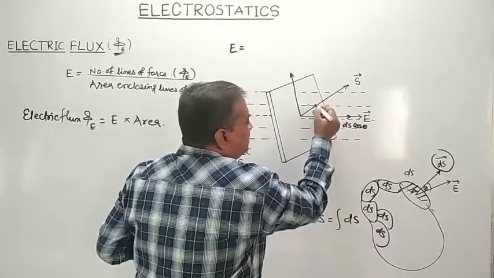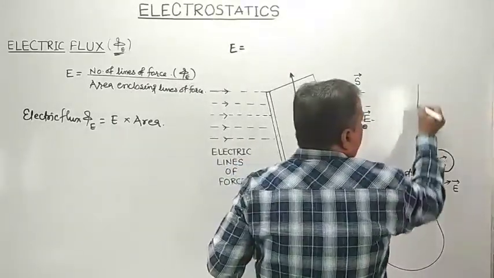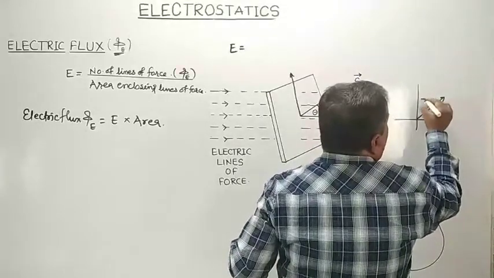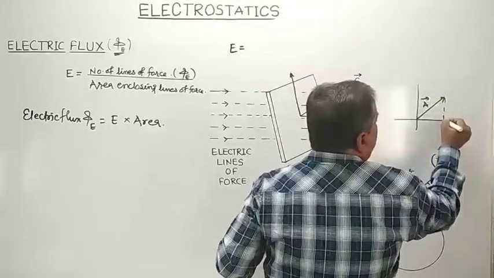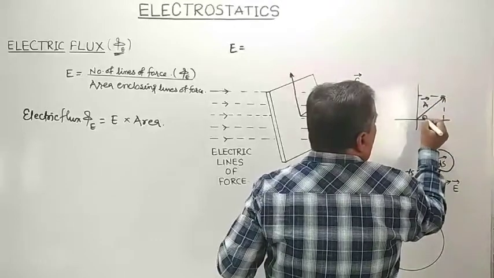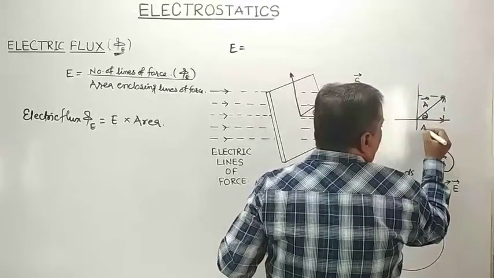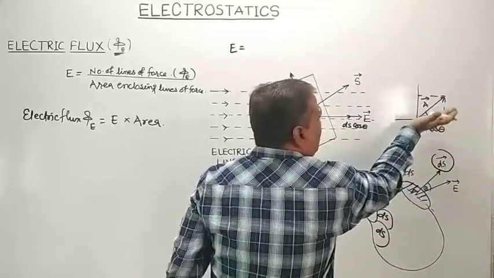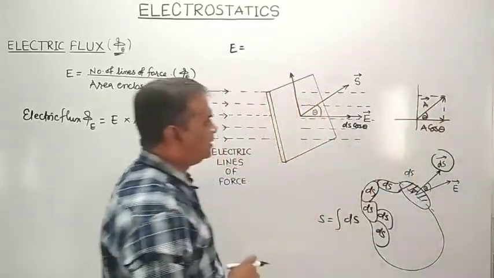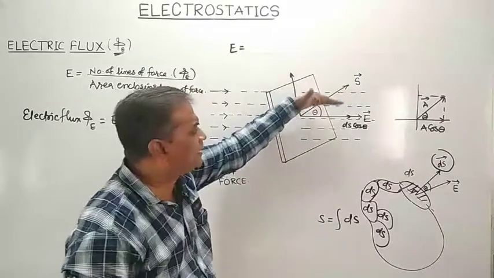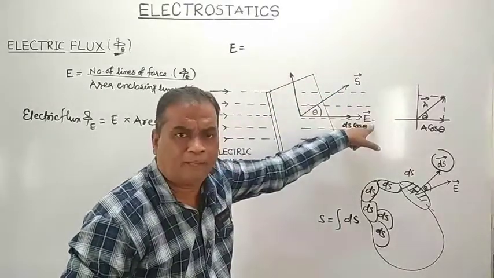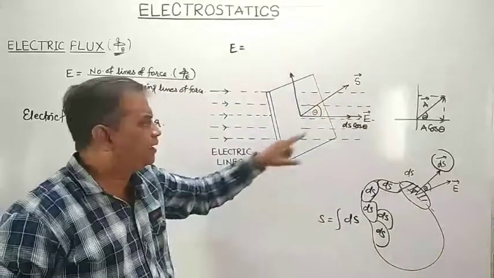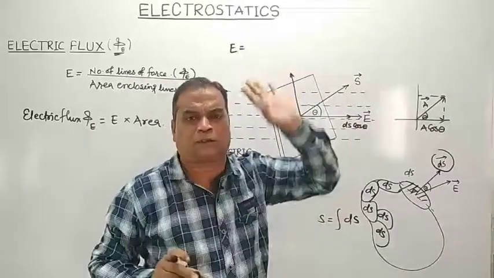Already in the topic of scalar and vector, we had seen that any vector, when it is resolved into two rectangular components, the component along the x-axis is A cos theta, because that component makes an angle theta with the given vector. So as S makes an angle theta with E, the component of S along the direction of E is ds cos theta.